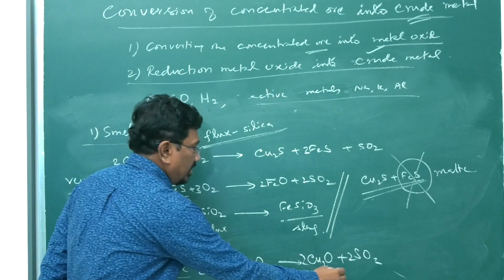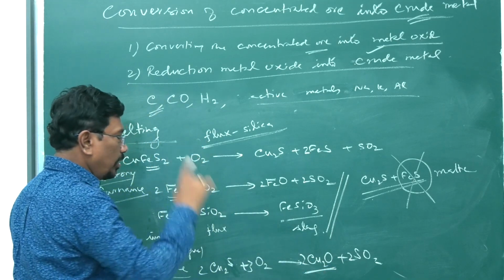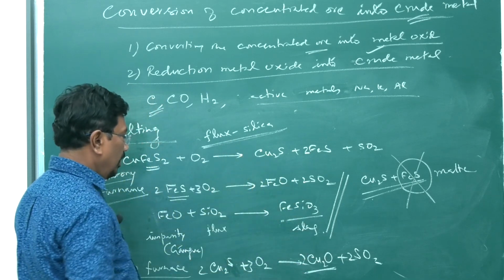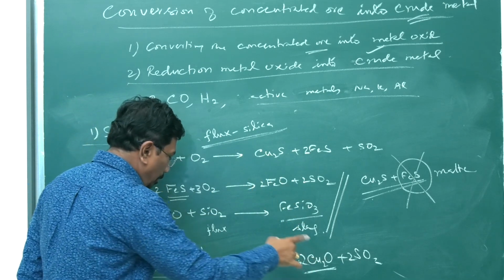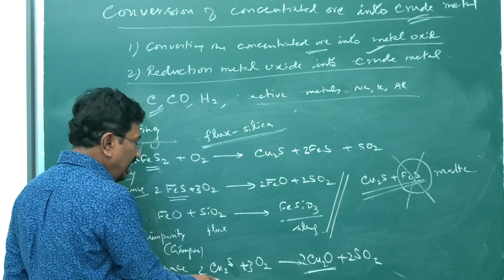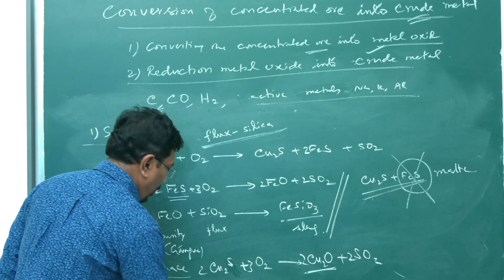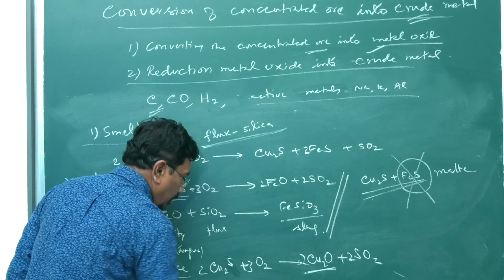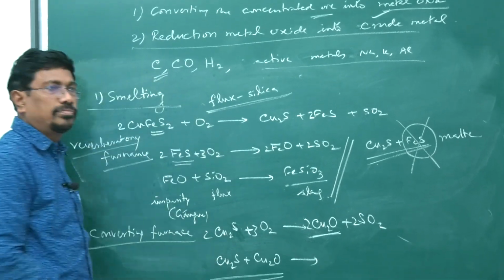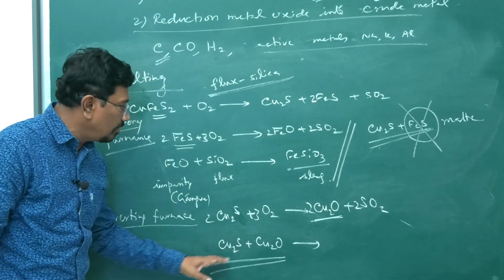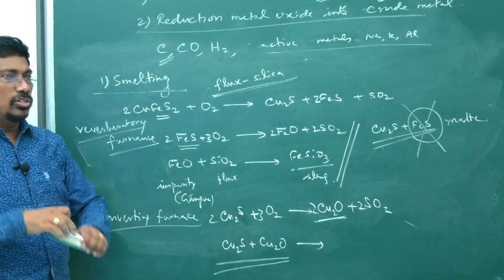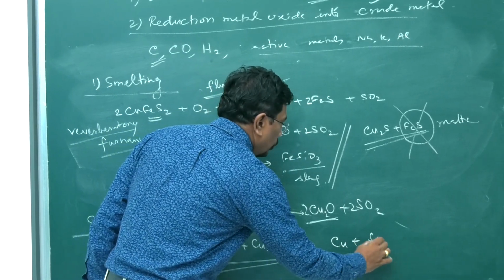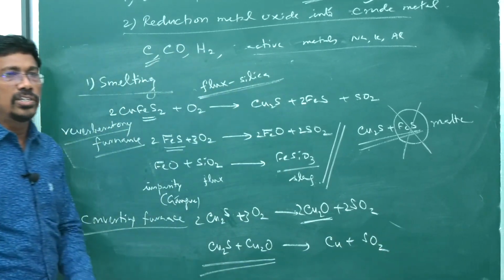So, copper in cuprous compounds will always be in the +1 oxidation state. Therefore, cuprous sulfide gives cuprous oxide. That cuprous oxide may combine with unoxidized cuprous sulfide, Cu2S plus Cu2O. Mutual reduction. They react among themselves, therefore they get reduced into copper, Cu plus SO2. How to balance the equation?